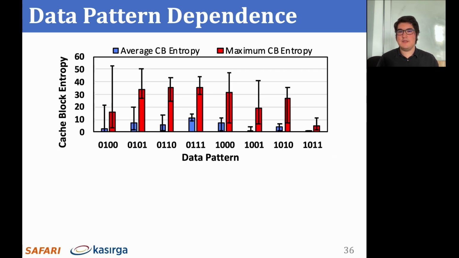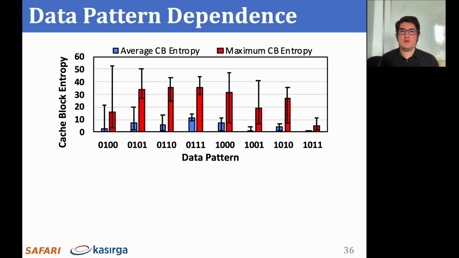On this plot, we display the cache block entropy on the y-axis over the data patterns on the x-axis. The blue bars show the average cache block entropy, and the red bars show the maximum cache block entropy. These values are averaged across all DRAM modules we test. The bars are clustered according to the data pattern used in initializing the DRAM segments. The error bars show the range of the values across all modules, where the upper tick indicates the maximum and the bottom tick indicates the minimum value.